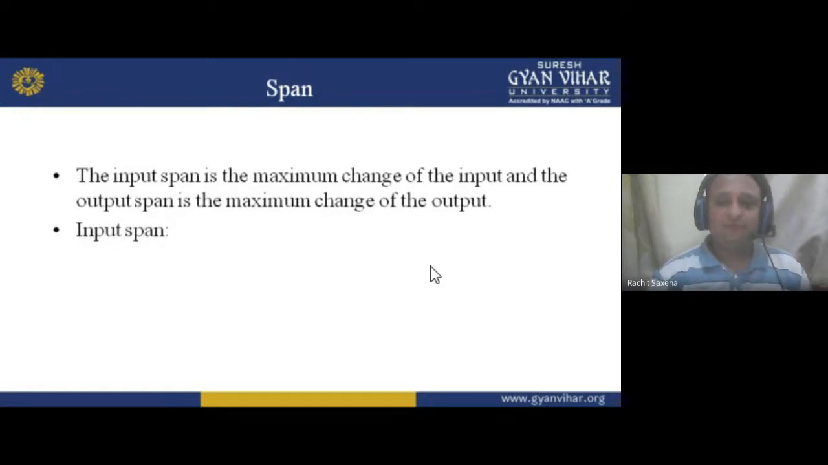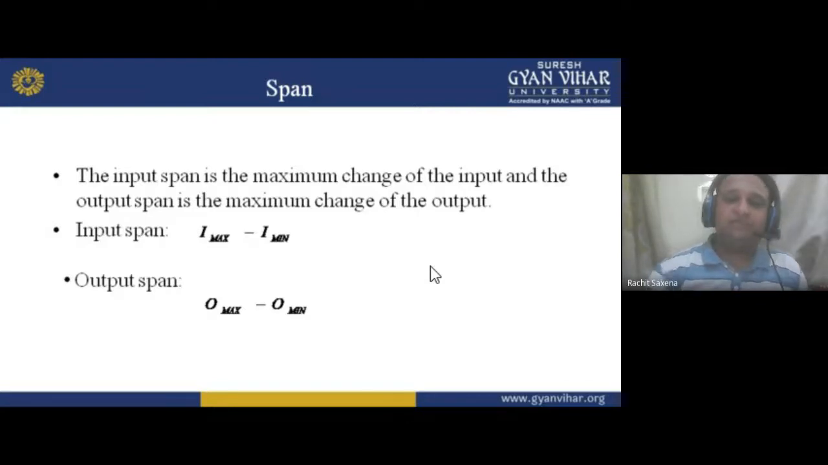Input span is, obviously, I maximum minus I minimum. For example, if the maximum is 100 and the minimum is 0, then 100 minus 0. If I talk about the output span, for example your output will be 500 and the input 0, so 500 minus 0, you'll get 500.